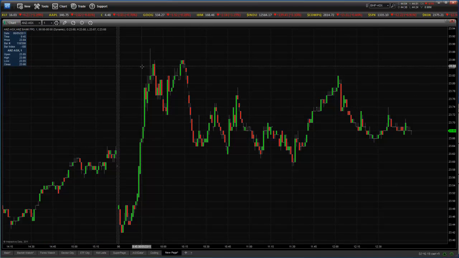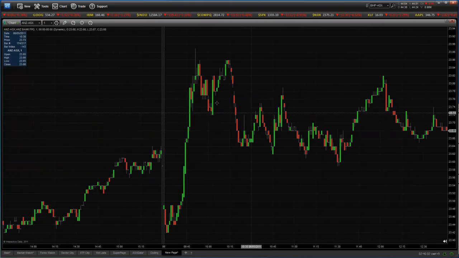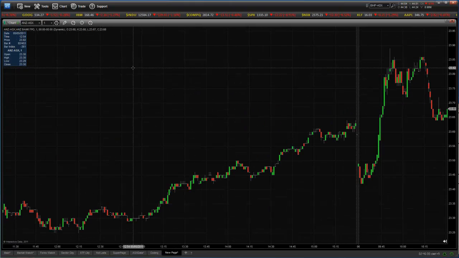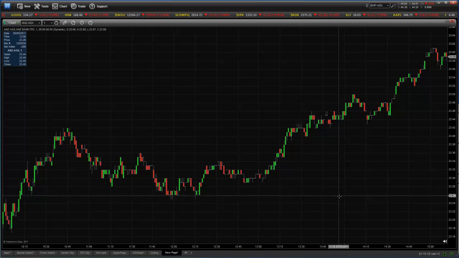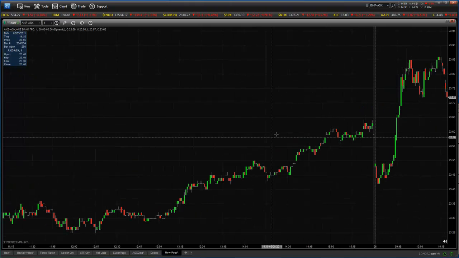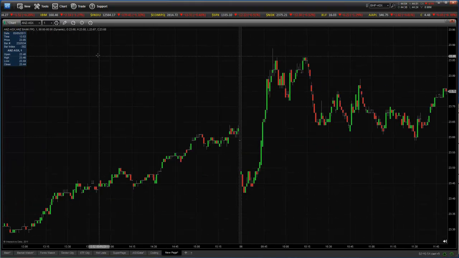If we move our crosshair over any bar, we can see on the left hand side we've got open, high, low, close, a bar index, a bar number, price, time, date, etc, etc. It's just such a handy feature, and I really love charting in eSignal. It's just so easy to do, so user friendly.